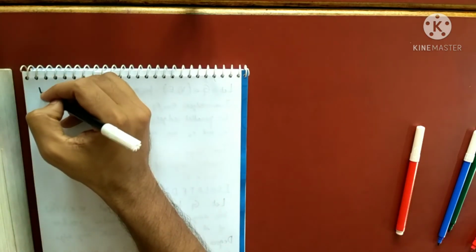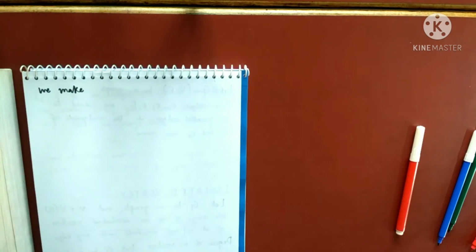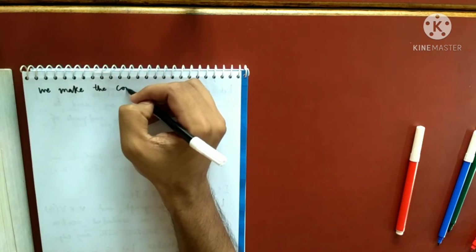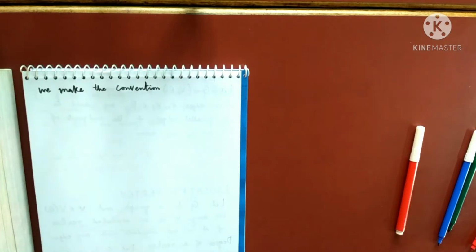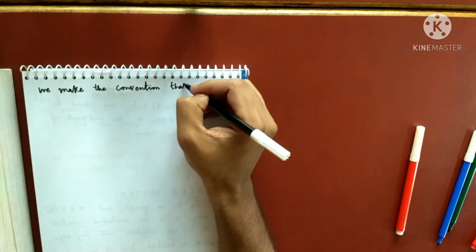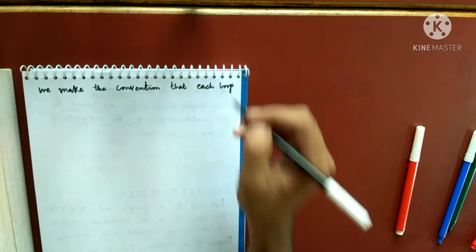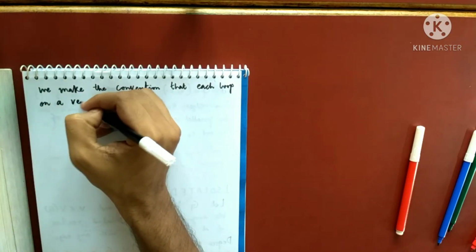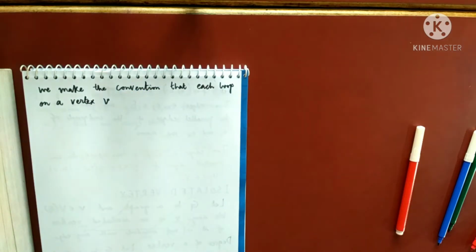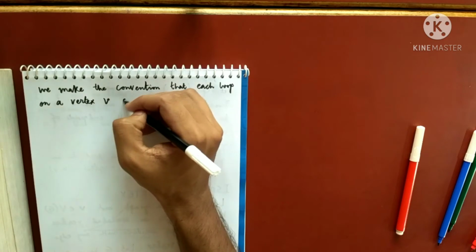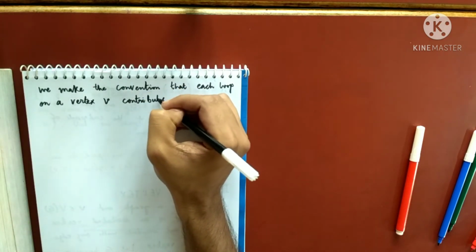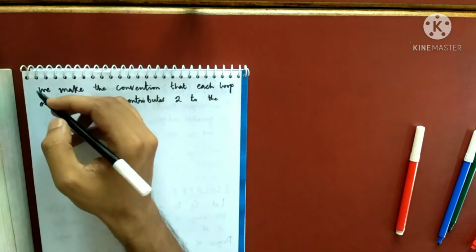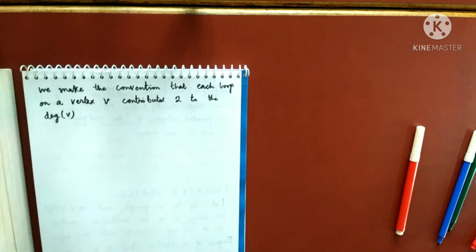So we make the convention that each loop on a vertex V contributes 2 to the degree of V. Am I clear?